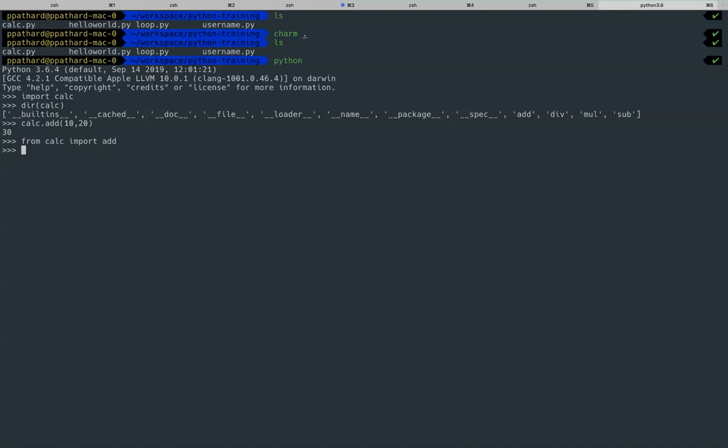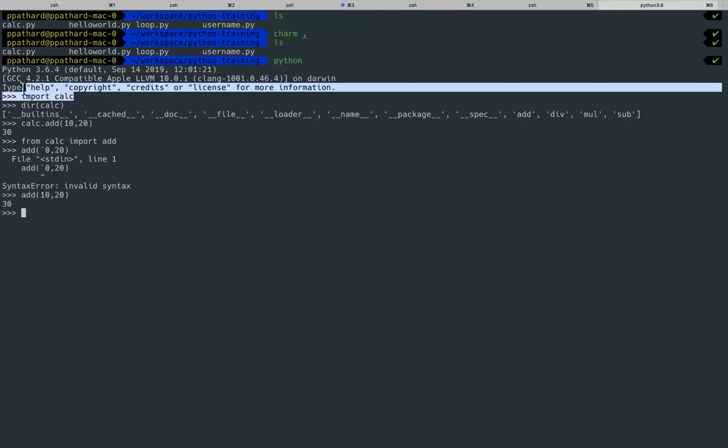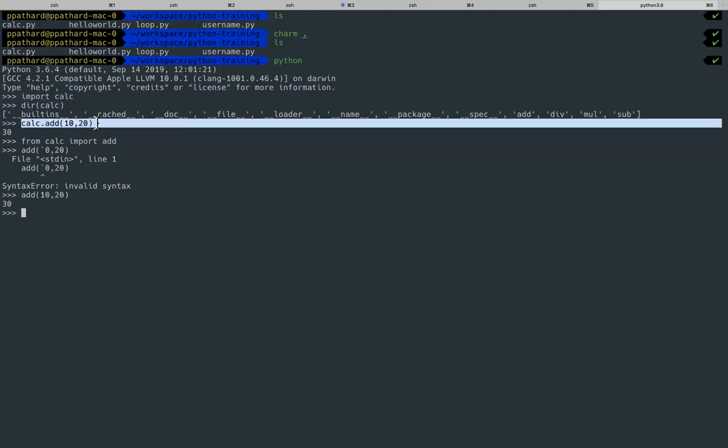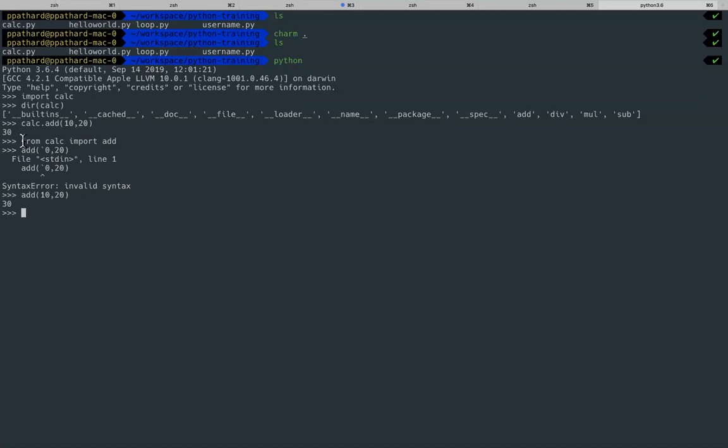Now I cannot actually do cals.add because add is already there in your memory. So I can do add 10 comma 20 directly. So what does it say? It gives you 30. So here, when you imported the whole module, you need to say what you want to use, cals.add. But here you imported only a specific functionality and you can directly call it. Very simple.